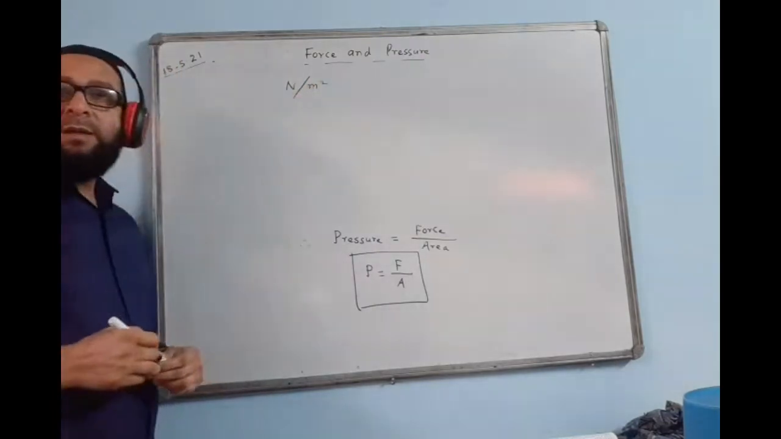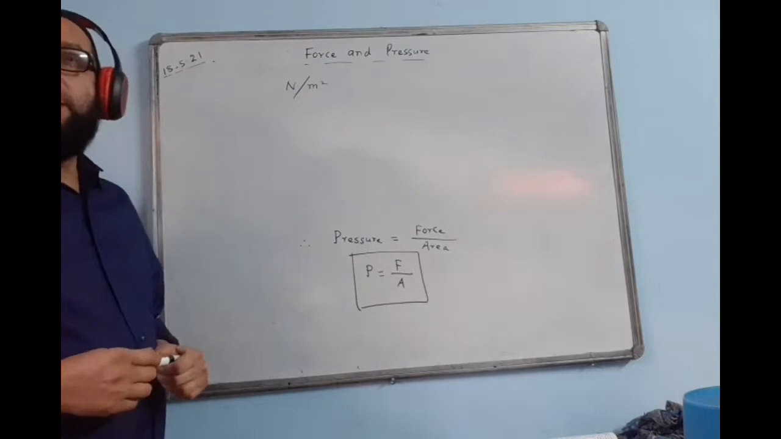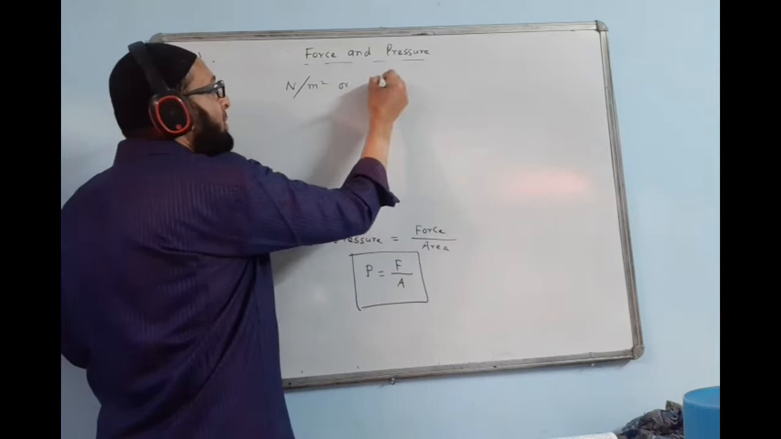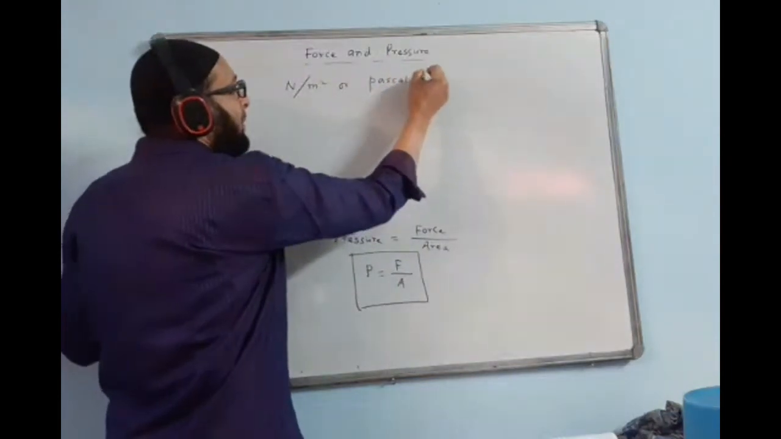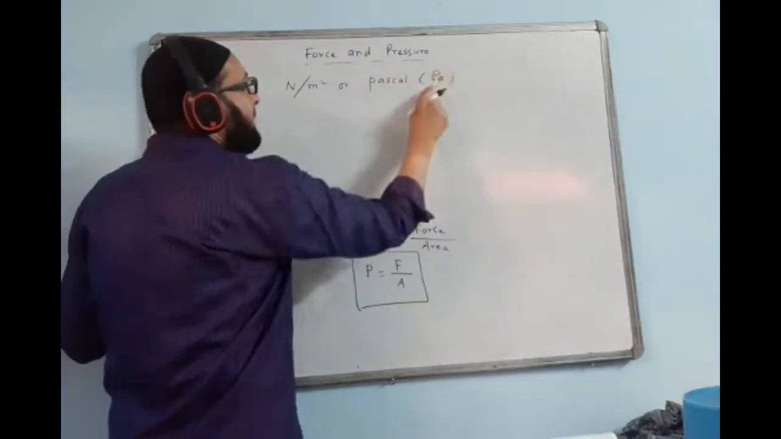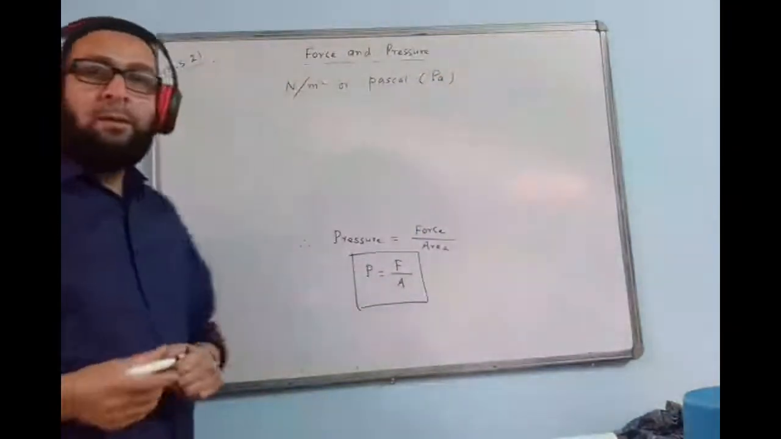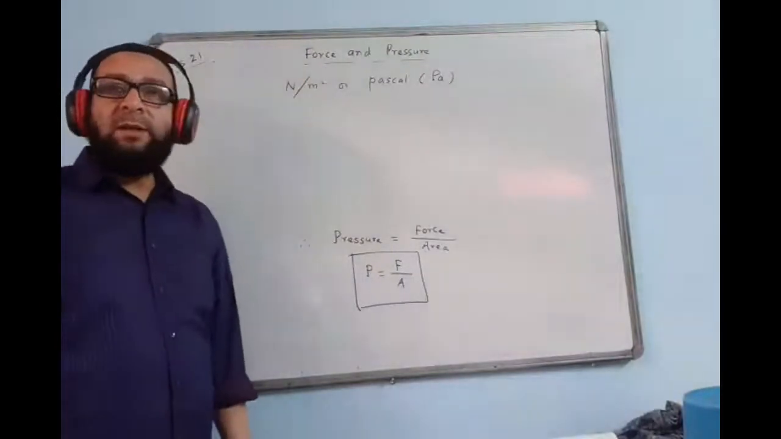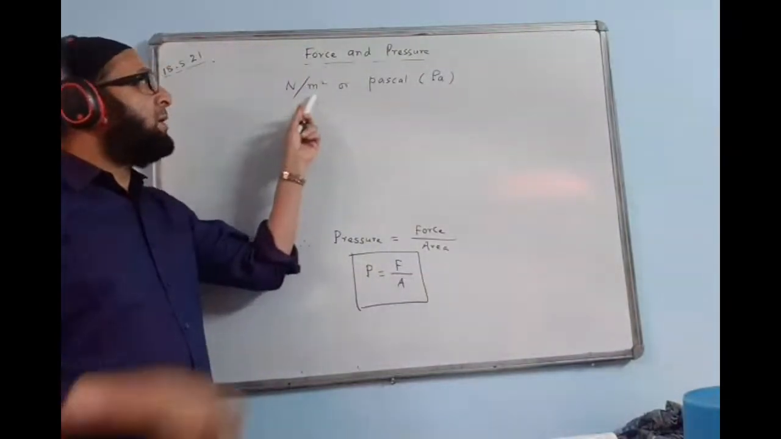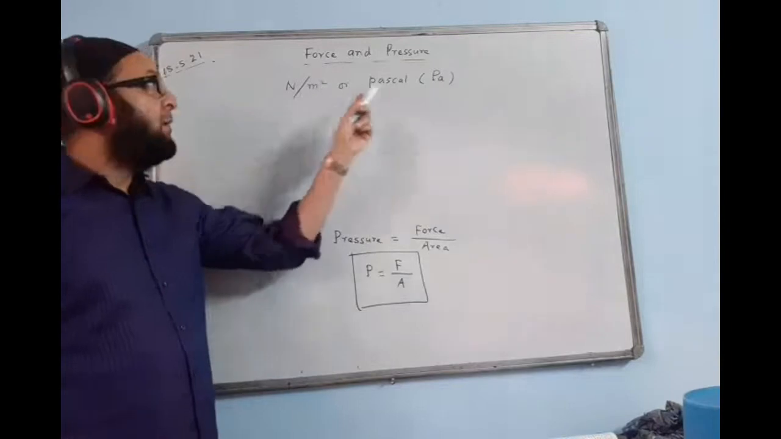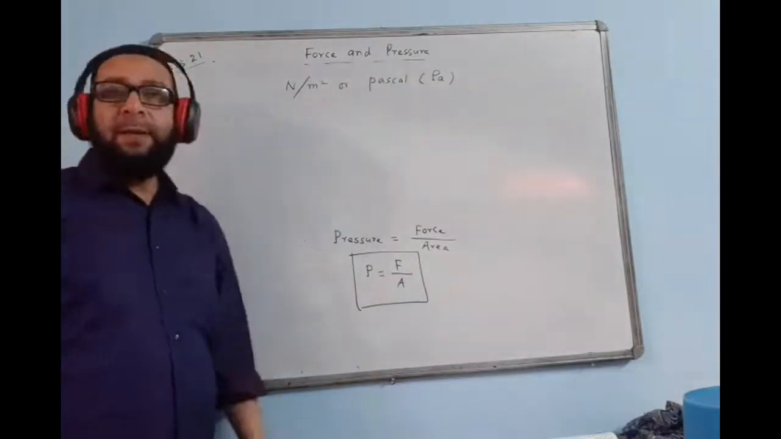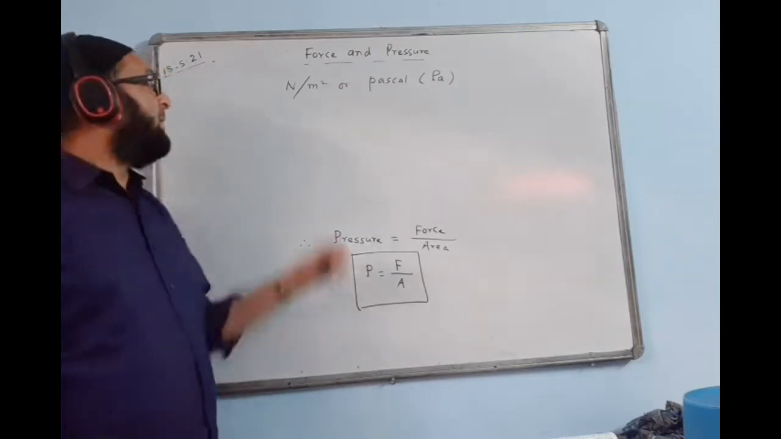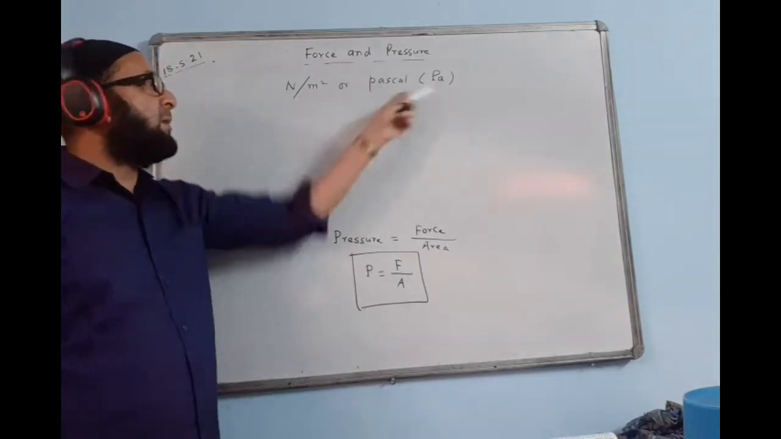The SI unit of pressure is Newton per meter square or Pascals. We denote Pascal by PA. Pascal and Newton per meter square is the same thing. This Newton per meter square is abbreviated as Pascal or PA. That Newton is also an abbreviated form. In the same way, Newton per meter square is the same as Pascal.